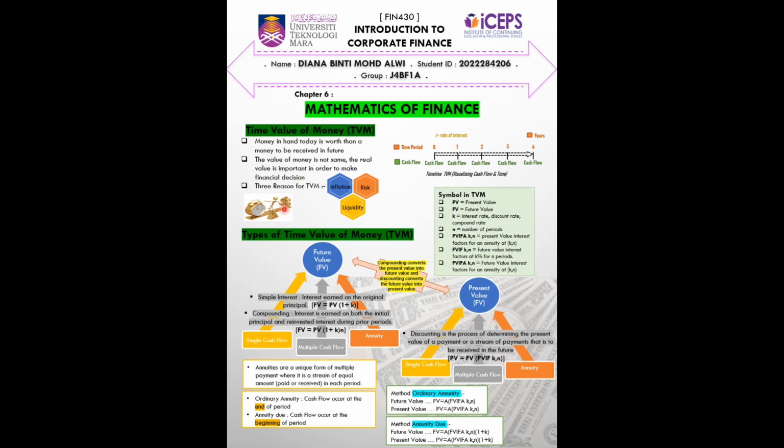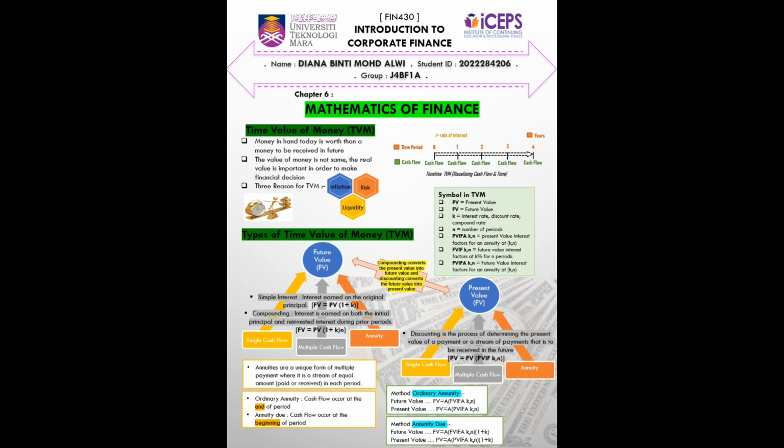There are three reasons that affect the time value of money. First, inflation; second, risk; and third, liquidity. On my right side is the timeline of TVM, visualizing cash flow and time. Below is the cash flow, upper is the time period. The cash flow will be affected by the interest. Okay, symbols in time value of money. So these are the symbols and terms that we use to calculate in the time value of money.